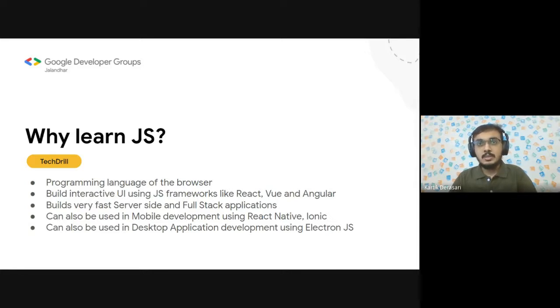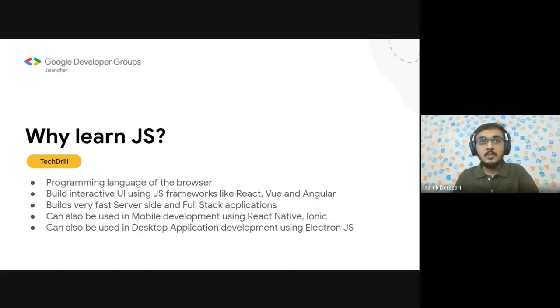That cannot be done mostly using just HTML and CSS, but JavaScript adds a lot of capabilities. React, Vue, and Angular are very famous in the JavaScript community for front end, and we can also build very fast server-side applications and full-stack applications using Node, Express, and a whole lot of JavaScript frameworks.